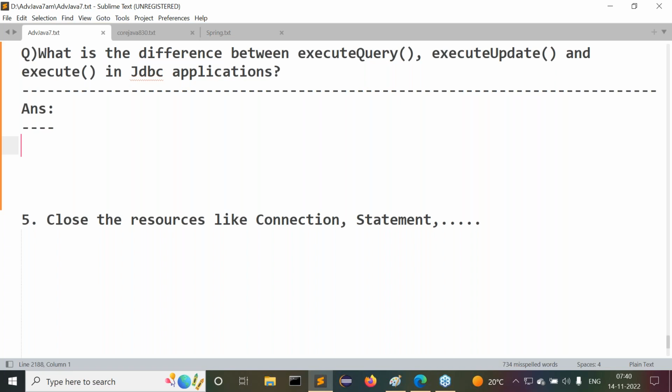But I'm requesting every student to take the first option, offline classes, where possible. Some people are attending from the US and UK, from outside of India, outside of Hyderabad. It's not possible for them to come here physically and attend these classes physically. That's why they are taking online classes now. Even for them, I'm not saying you're doing something wrong. They don't have the option. That's why they're attending online.